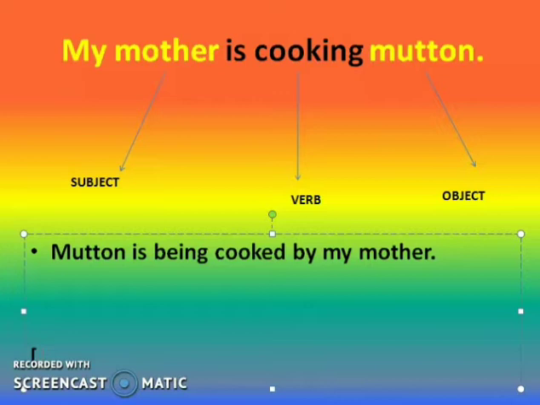So I am writing, just to clear your doubts once again. When the sentence is given in the present continuous tense of the active voice, the first thing I have to do is change the places of the subject and object.